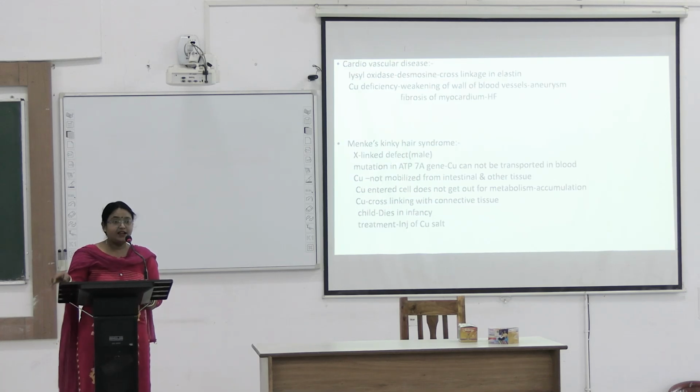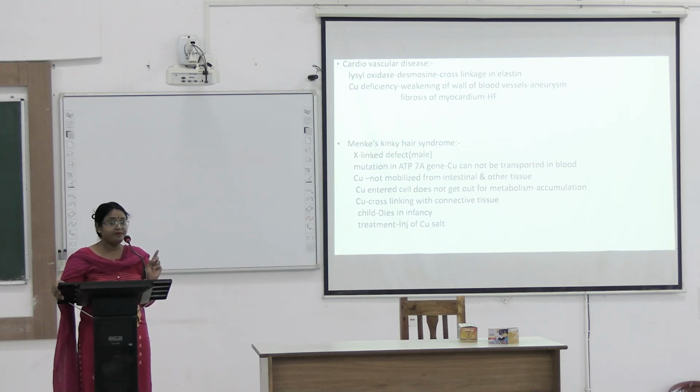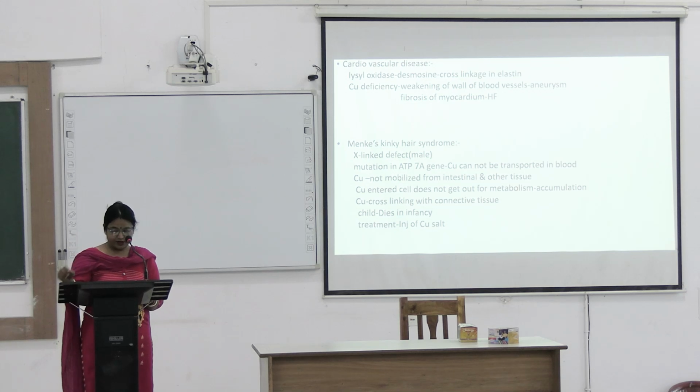Lysyl oxidase is a copper-containing enzyme that causes oxidation of lysine residues, leading to formation of desmosine, which forms cross-links in elastin. It is also needed for collagen formation and maturation.